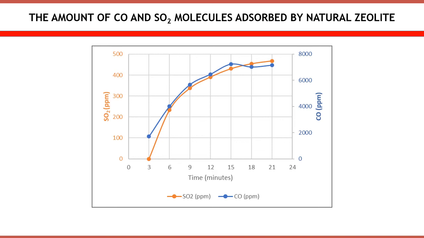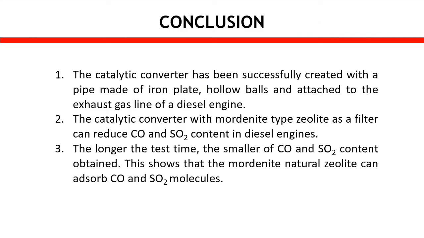The maximum absorption was observed at an emission time of 15 minutes. Thereafter, the absorption did not change significantly even when extending the emission test to 20 minutes. Only a few additional amounts were attained. Presumably, the pores of the zeolites had been saturated by carbon monoxide and sulfur dioxide molecules.